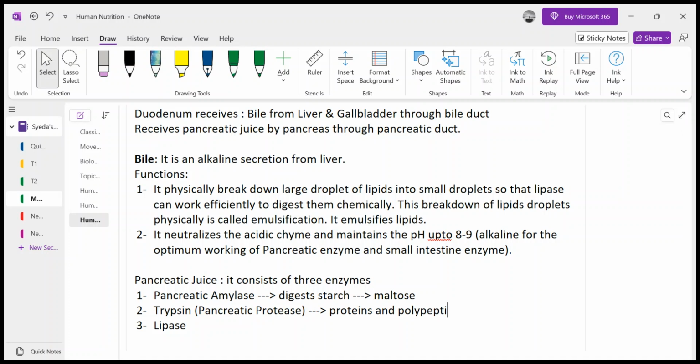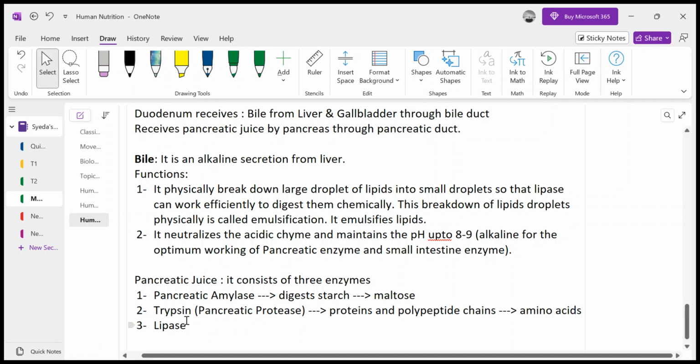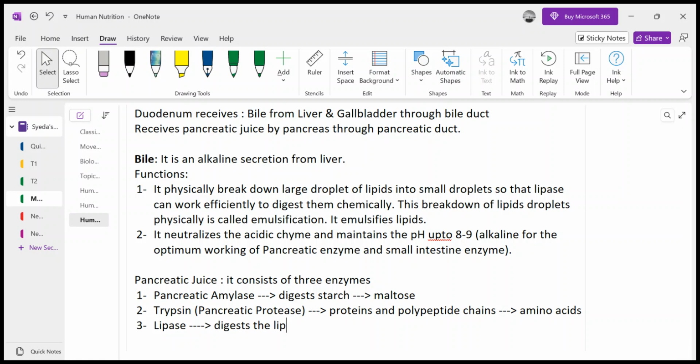These polypeptide chains have been produced during protein digestion in the stomach. Polypeptide chains are the intermediate product of the digestion of proteins, because proteins are very complex in structure. Whenever the protease acts on them, first they produce linear chains of protein, and then they produce simple single amino acids: proteins and polypeptide chains into amino acids, right? And of course, last but not least, lipase digests lipids into fatty acids and cholesterol.